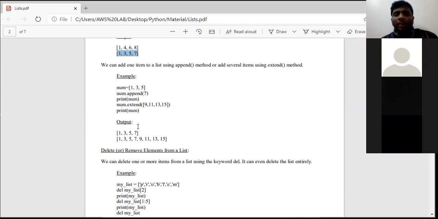list. Those two predefined functions are append and extend. See here, append, and the next one is extend. The difference between append and extend function is